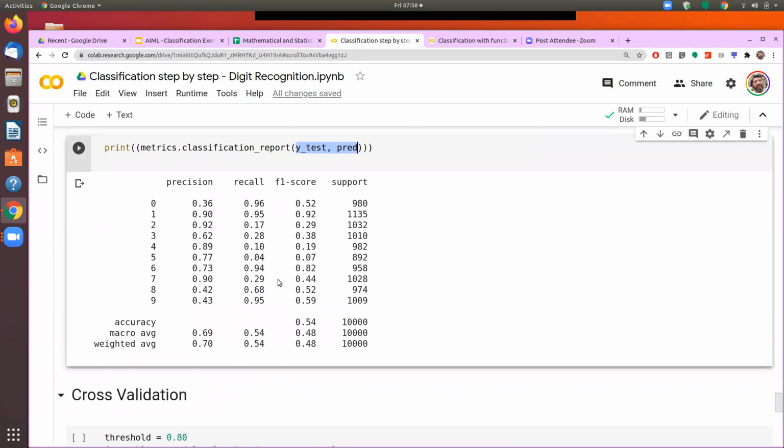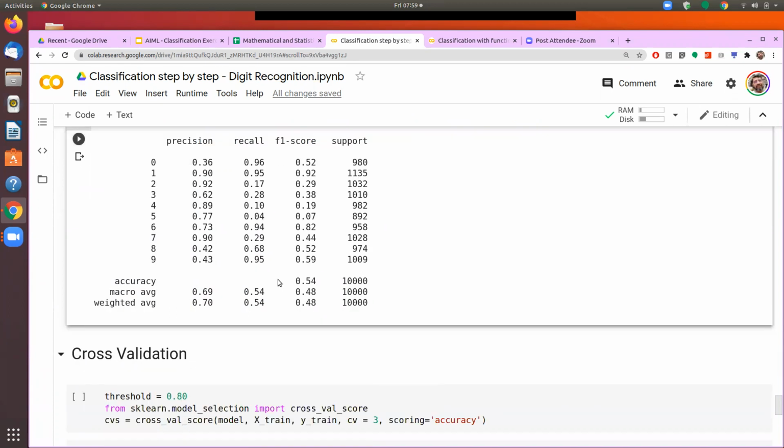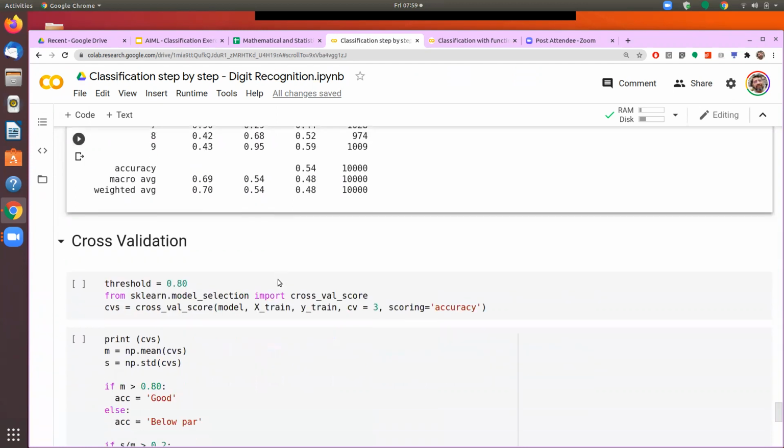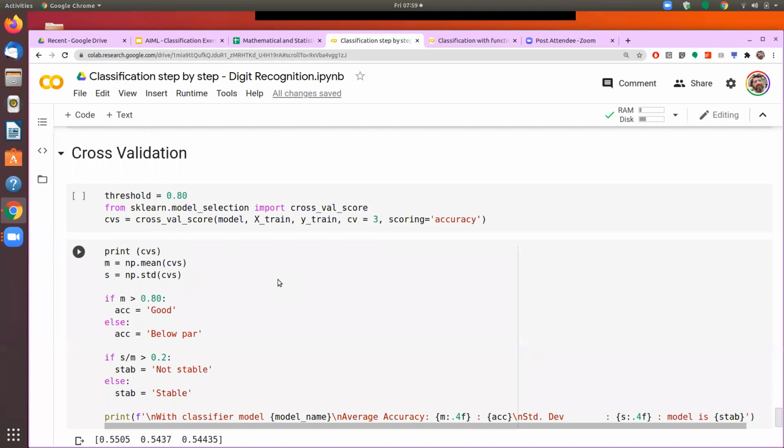Now we have done all of this earlier, and we had talked about cross validation also earlier. Just to recall that concept of cross validation: earlier we divided the data into two parts, one was the training data, one was the testing data. The idea was that the real test of how effective my algorithm or my model is, is not on the training data, it's on the testing data.